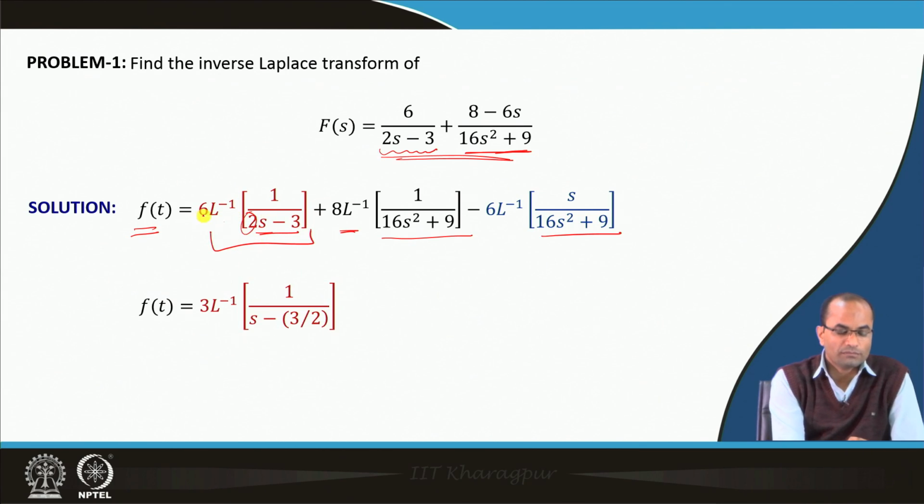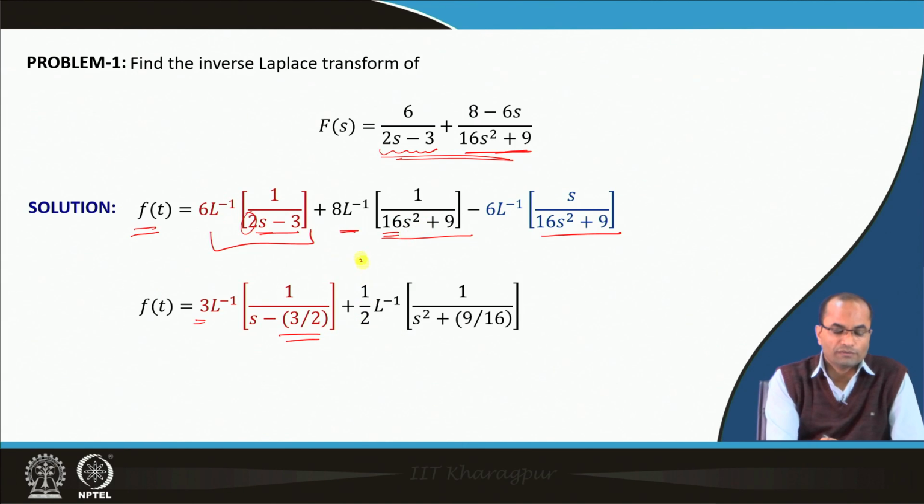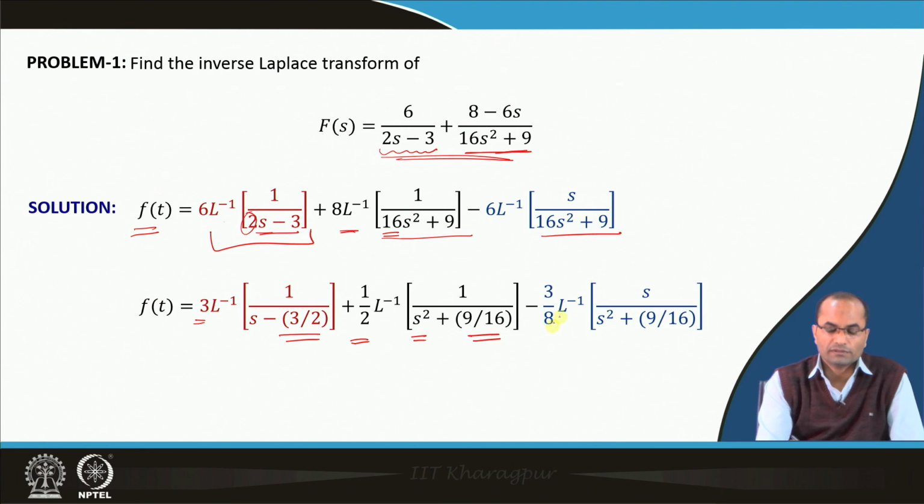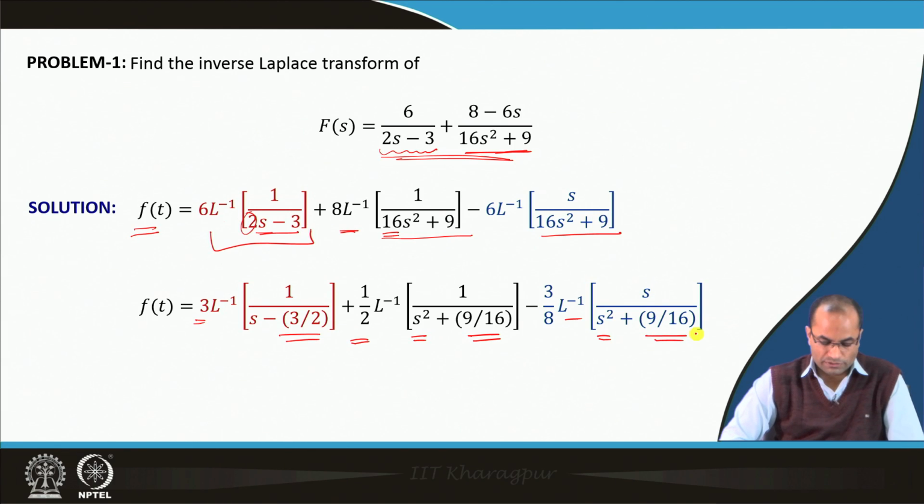So we have 3 there, L inverse of 1 over (s minus 3 by 2). In this case we take the 16 outside the bracket, so we have 1 by 2 and then L inverse of 1 over (s square plus 9 by 16), and in the third case we take the 16 out, so we have 3 by 8 and L inverse of s over (s square plus 9 over 16).